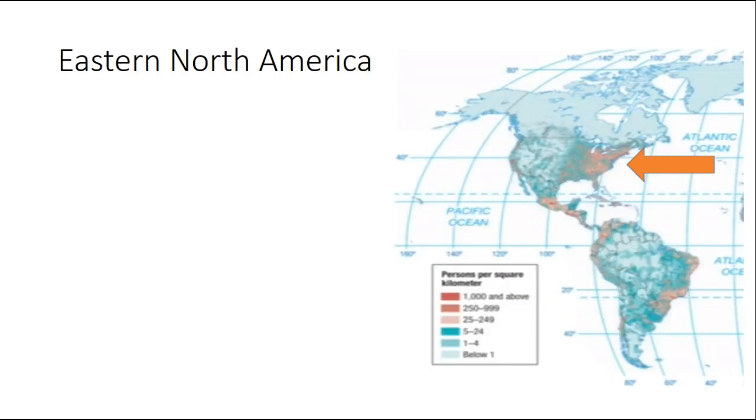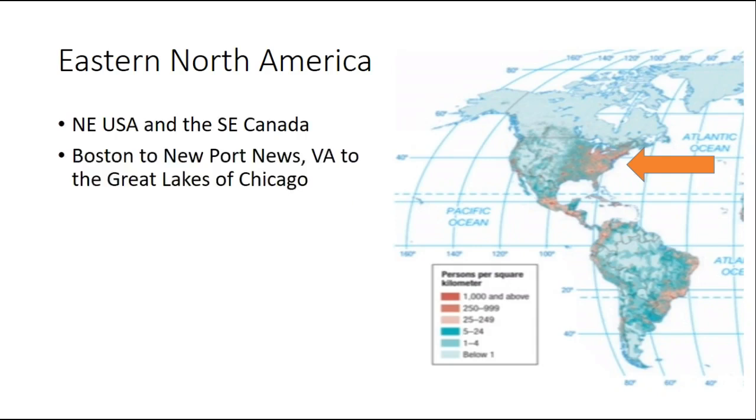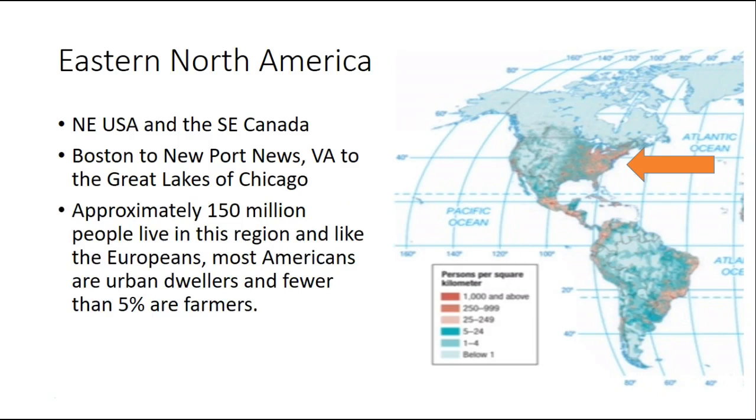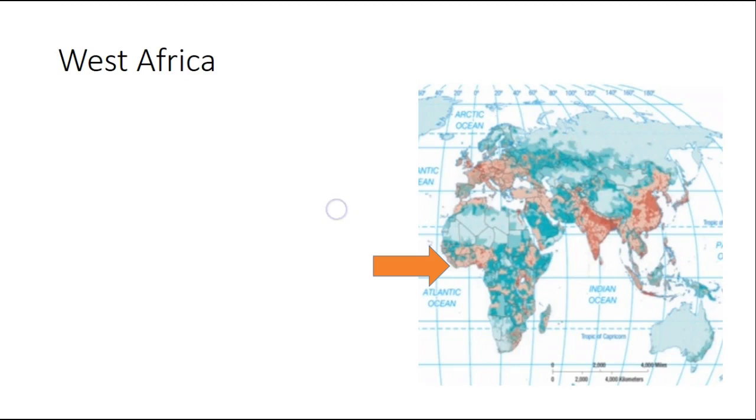Then you have Eastern North America. This is Northeast USA and Southeast Canada. It goes all the way from Boston down to Newport News, Virginia. Basically, Newport News is a little bit north of the Virginia-North Carolina border, and it goes west out to the Great Lakes and to Chicago. About 150 million people live in this region, and like the Europeans, most Americans and Canadians in this area are urban dwellers, and fewer than 5% are farmers.